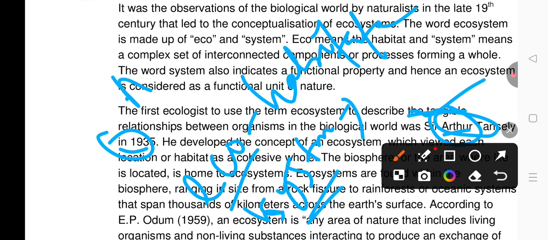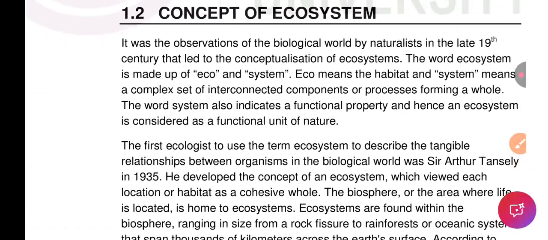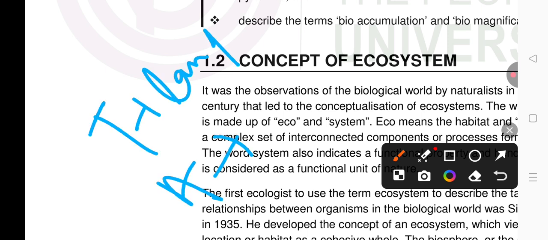Okay, so there are many examples of ecosystems. There is aquatic ecosystem and terrestrial ecosystem. Aquatic ecosystems are pond, ocean, and stream. Terrestrial ecosystems are forest, desert, and grassland. So these are examples of some ecosystems. Okay, we know that ecosystem is broadly split into two parts: terrestrial ecosystem and aquatic ecosystem. Terrestrial is land, forest, desert; aquatic ecosystem is water, ocean. Okay, so these are the two main components of our ecosystem.